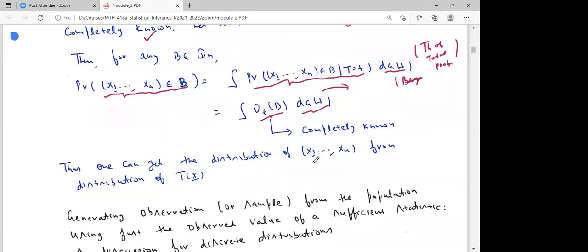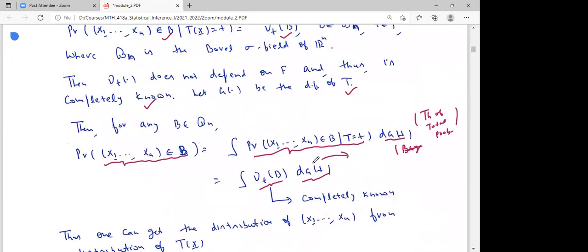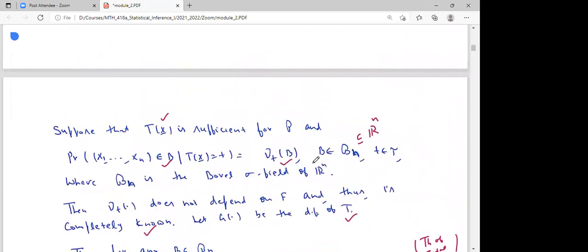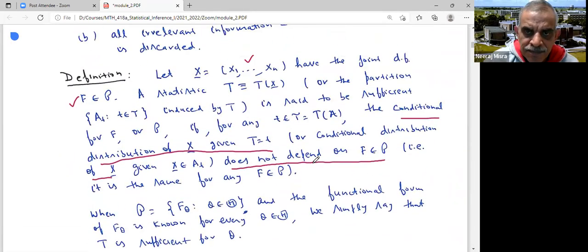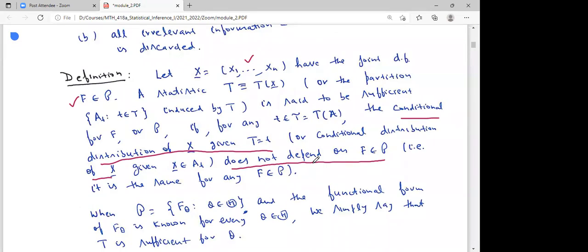So, I have a question from the definition of sufficiency. Can you please go to the previous page? Sir, suppose I deal with a parametric family and I find the conditional distribution of X given T. If it is independent of theta, then I can conclude that T is sufficient for theta.